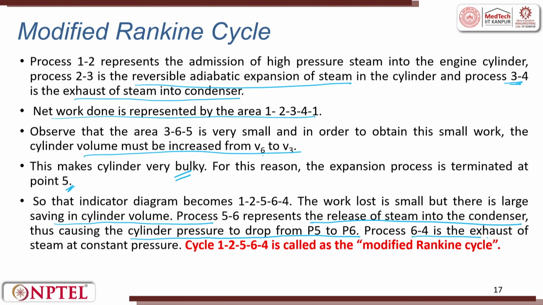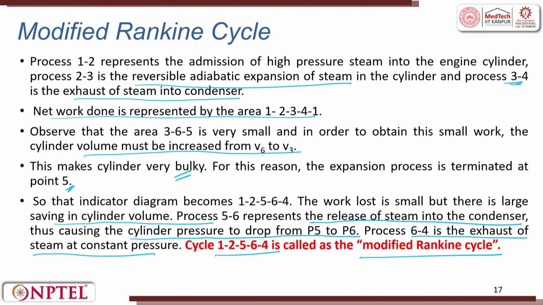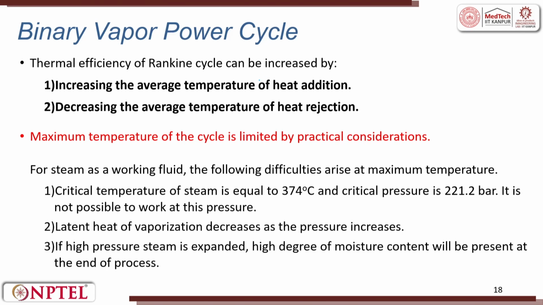The process 6 to 4 is then the exhaust of steam at constant pressure. So, 1, 2, 5, 6, 4 is called the modified Rankine cycle. 1, 2, 3, 4 is the Rankine cycle. 1, 2, 5, 6, 4 is the modified Rankine cycle. So, the thermal efficiency of the Rankine cycle can be increased by increasing the average temperature of heat addition and by decreasing the average temperature of heat rejection.